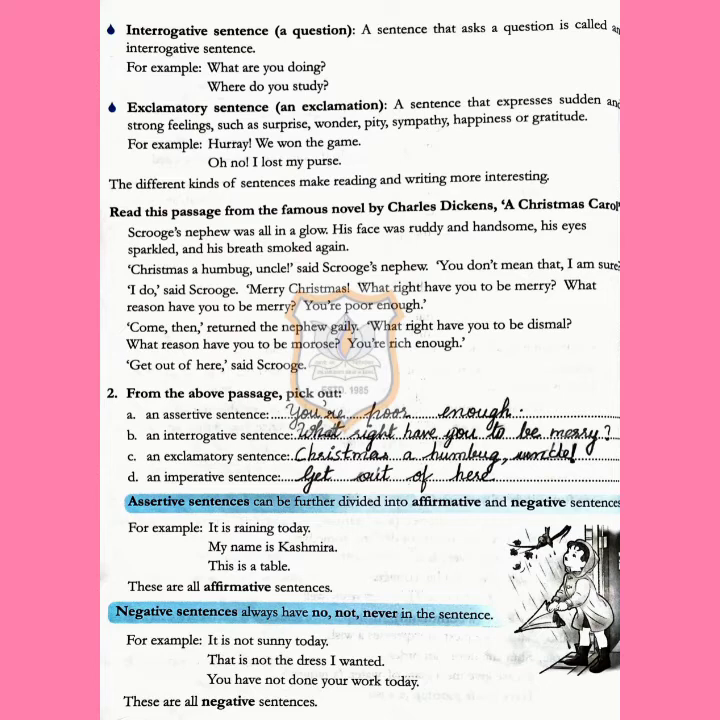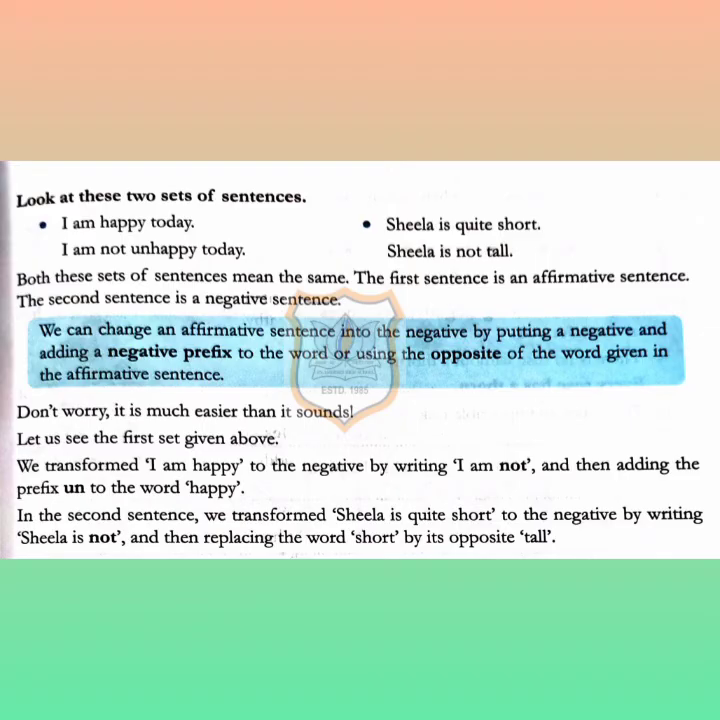Examples are given here. It is not sunny today. That is not the dress I wanted. You have not done your work today. So you can see here, not is given in each sentence. A negative word is given, so it is known to be a negative sentence. So these are all negative sentences. So assertive sentences are divided into 2. One is affirmative and the other one is negative.